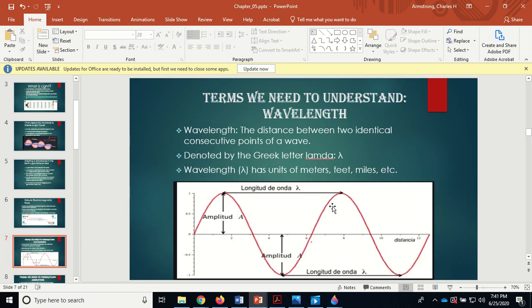Okay, now we need to understand these following things. Wavelength, that is the distance between two identical consecutive points on a wave. So we can go from this peak to this peak. And by the way, this would be a complete cycle, wherever the wave starts to repeat itself. So here we got a peak, we go down through equilibrium. Equilibrium is where the medium would be if there was no disturbance.